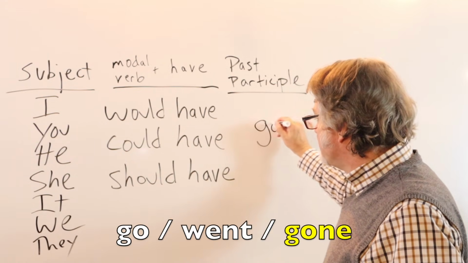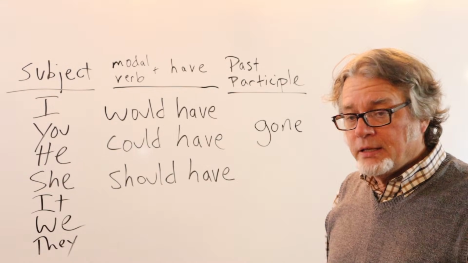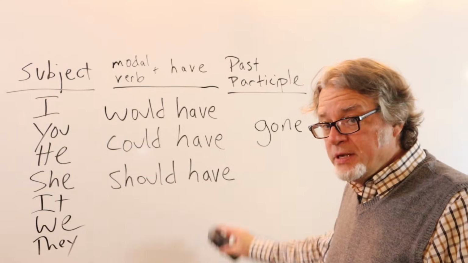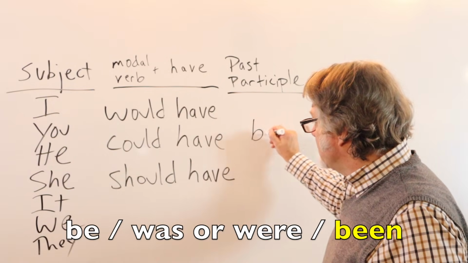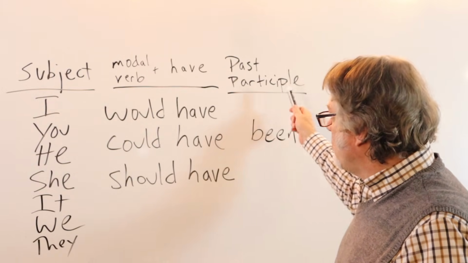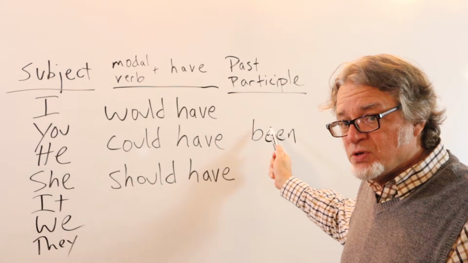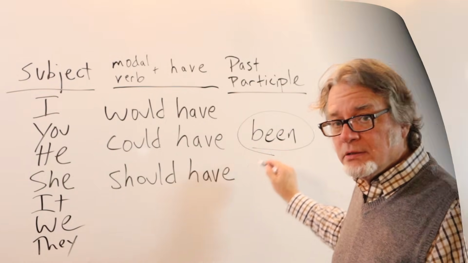If the main verb is go, the past participle would be gone. If the main verb is be, then the past participle is been. So you just have to know what the past participle is for the main verb, which goes right here.